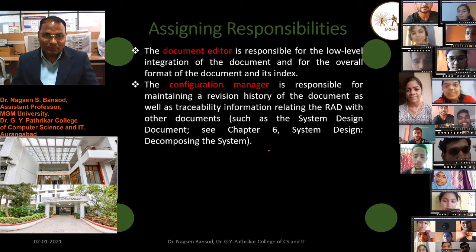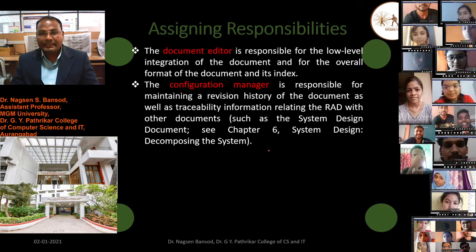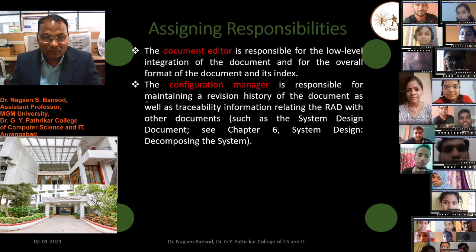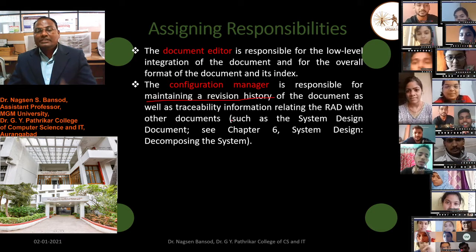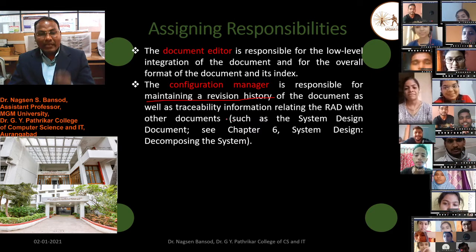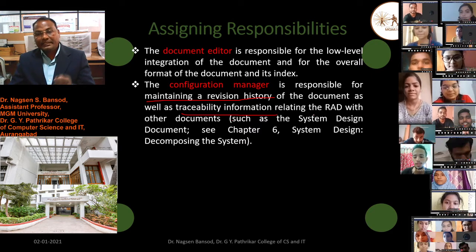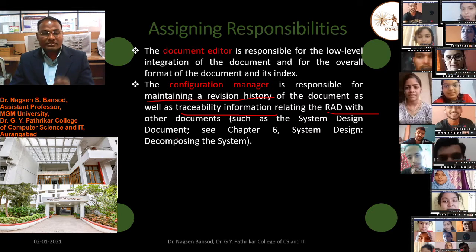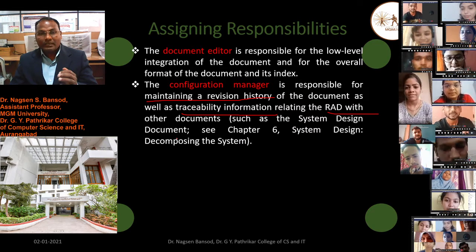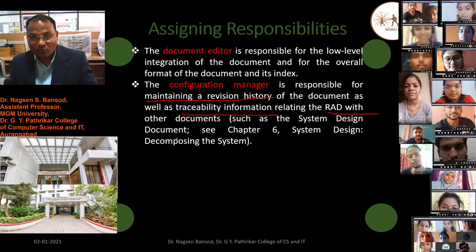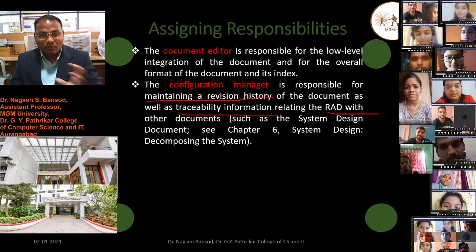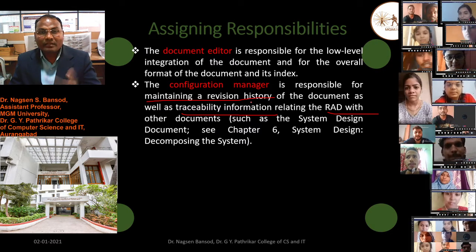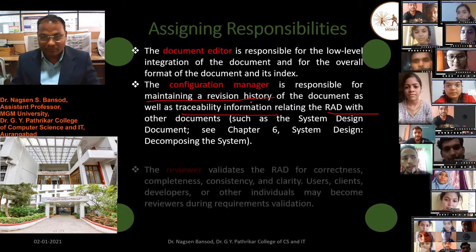Another type of role is the configuration manager, who is responsible for maintaining the revision history of the document as well as the traceability information related to the RAD with other documents, such as the system design document. Configuration management's main role is the history. He maintains the history of the documents.